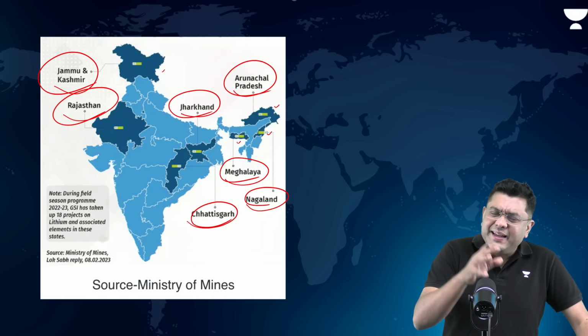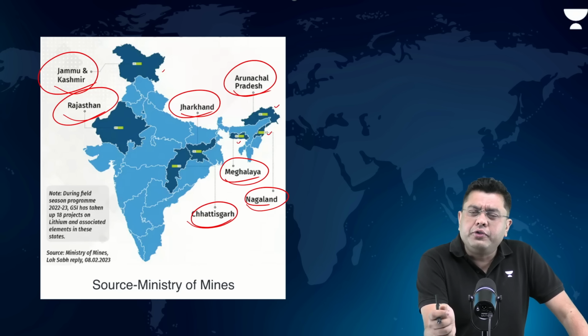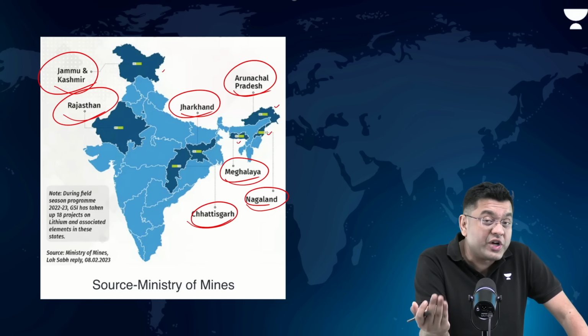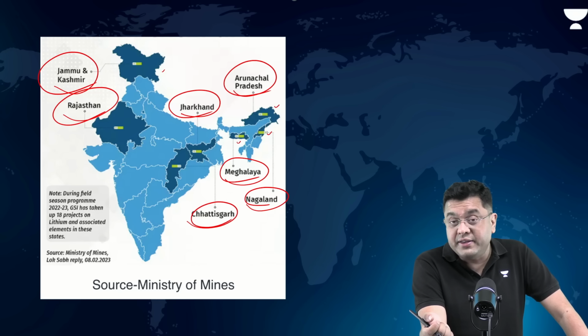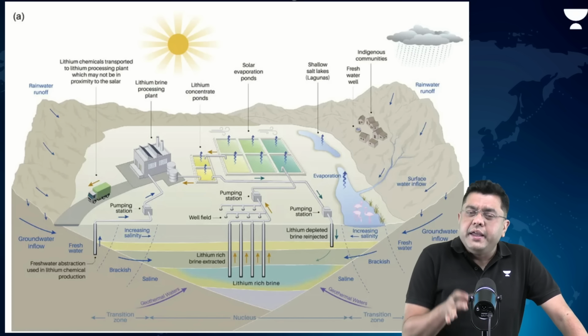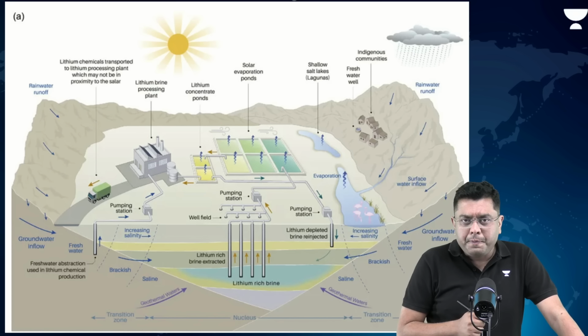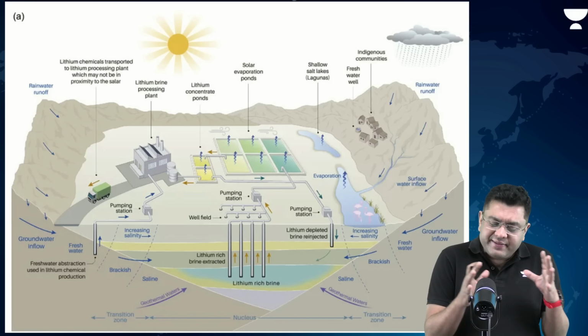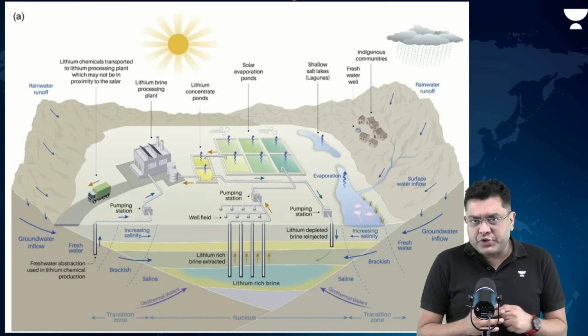But then why is it that the world did not concentrate so much on lithium extraction and suddenly the world has realized, whereas China stole a march in this area? That is because extraction of lithium is a very polluting process. Here, what you see on the screen is a very systematic, schematic image of lithium extraction.